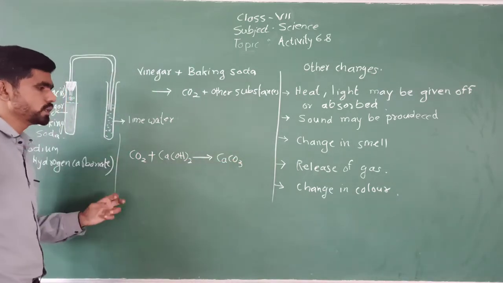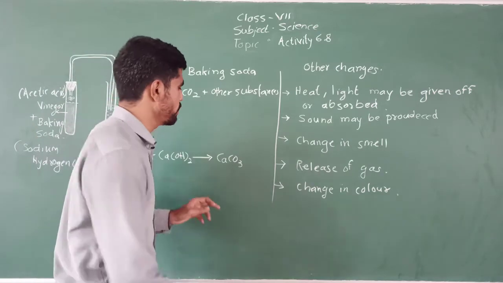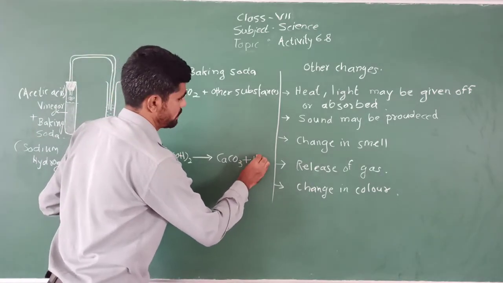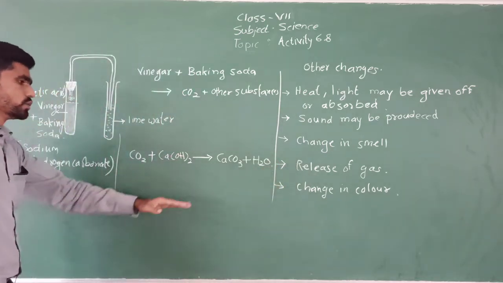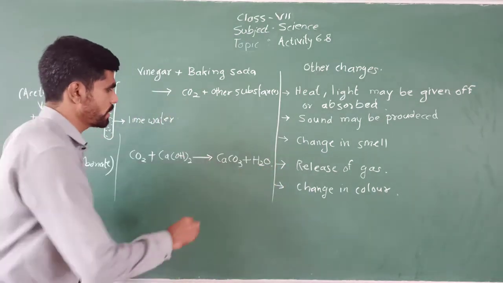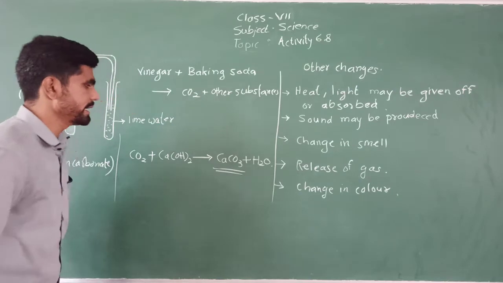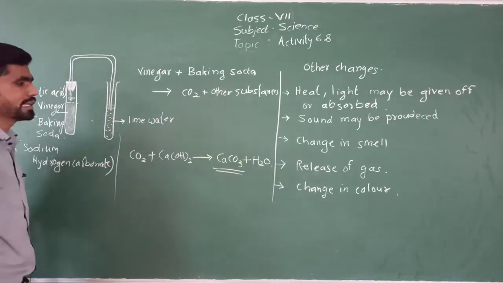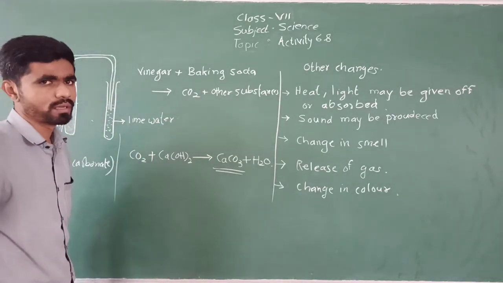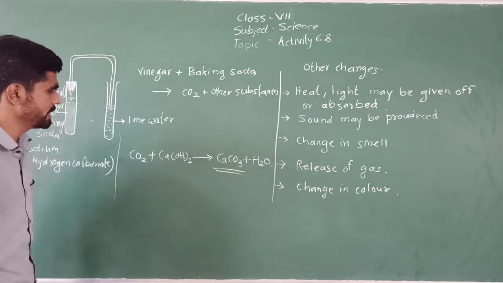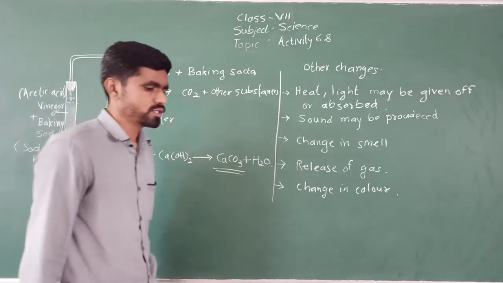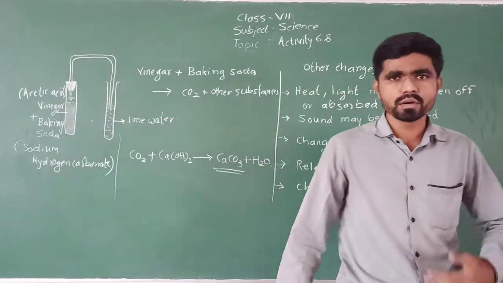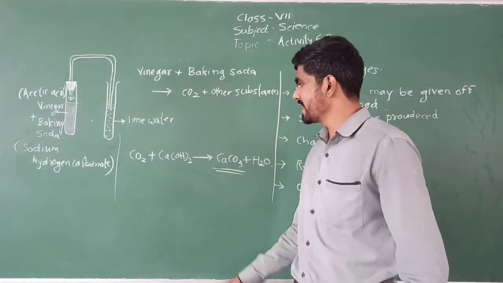CaCO3 is the formula of calcium carbonate, formed along with the release of water molecules. So the formation of calcium carbonate indicates that this reaction is a chemical change, as a new compound is formed. It is clearly visible here that a new compound is formed, which means it is a chemical change.